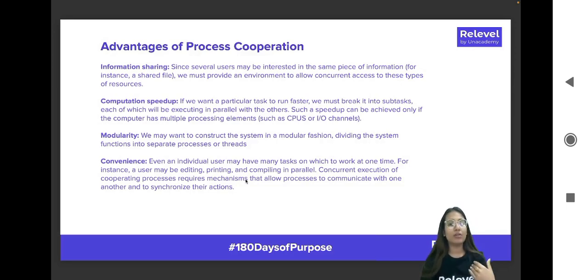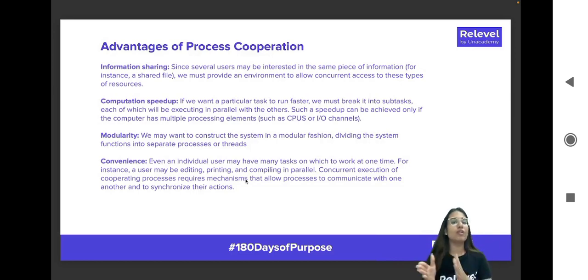Second is the concept of computation speedup. If we want a particular task to run faster, we should break it into subtasks, okay? And each of these subtasks will be executing in parallel with the others. Such a speedup can only be achieved if the computer has multiple processing elements, such as CPUs or IO channels. So let's say there is a process which is a very big process, right?